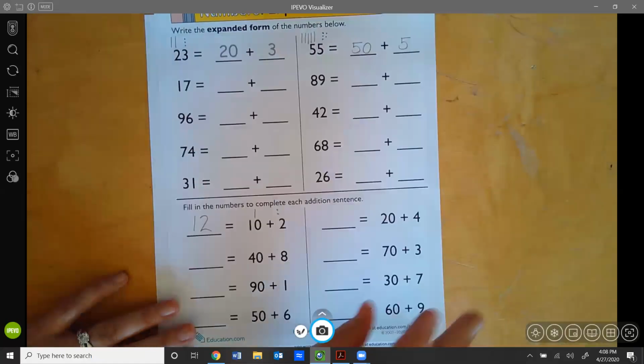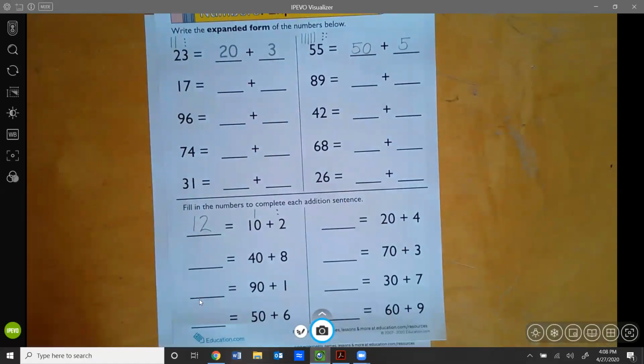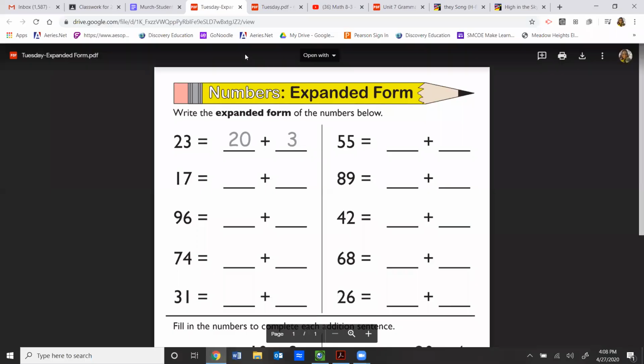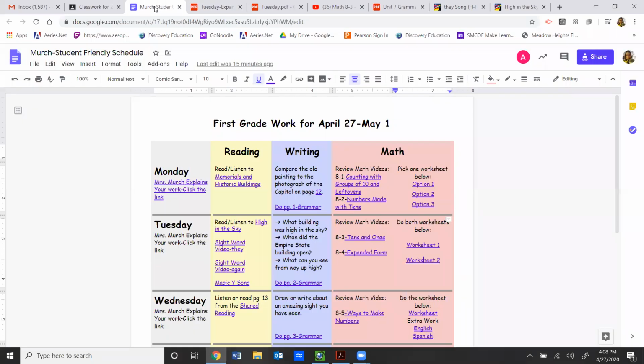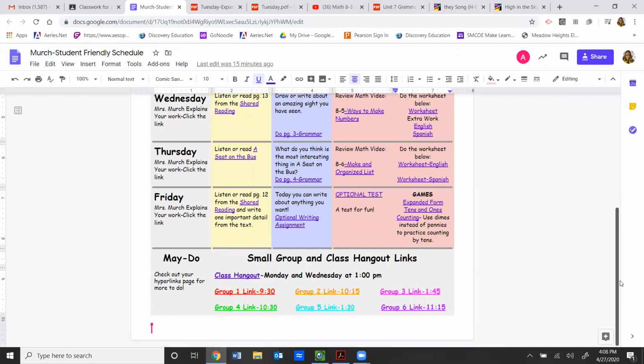Okay. All right, friends, let's go back to our assignment calendar. Double check to see if there's anything important that we need to take a look at. That's all your assignments for Tuesday. Let's just go down to the bottom.